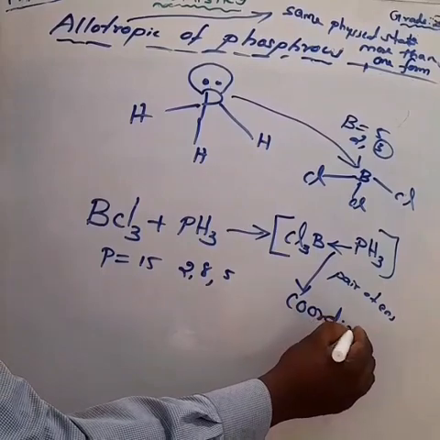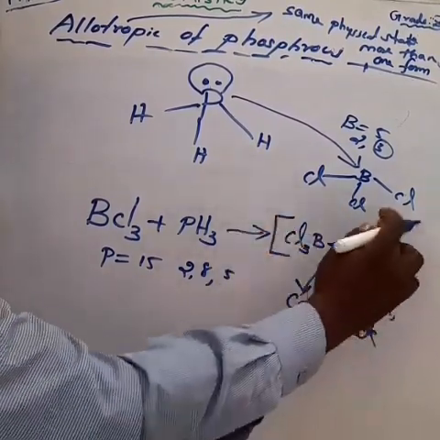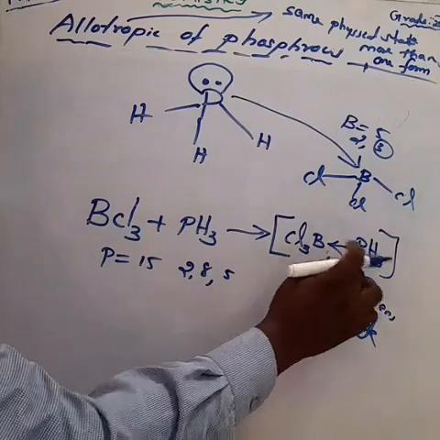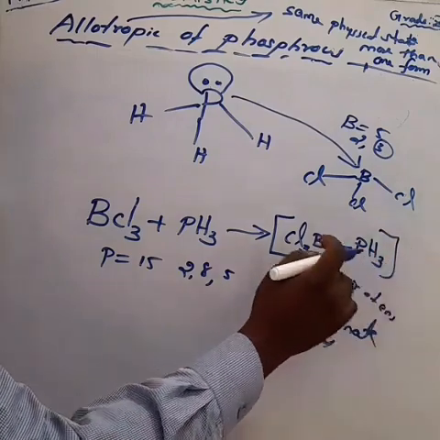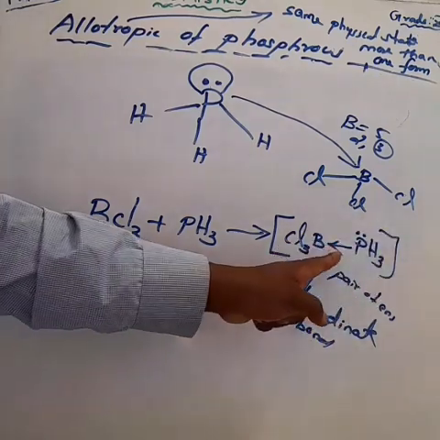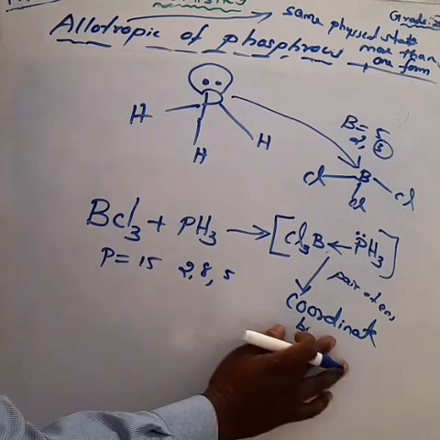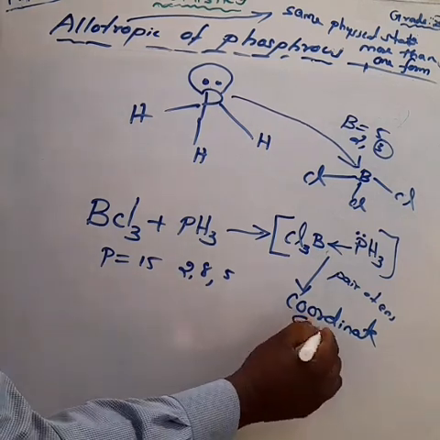Otherwise, we can say the entire complex. We are getting one total complex, that is Cl3B, with phosphine having 2 electrons, donating a pair of electrons and making one complex. That compound we call a coordination compound. Okay, we have one more lesson, and at that time we will discuss it.